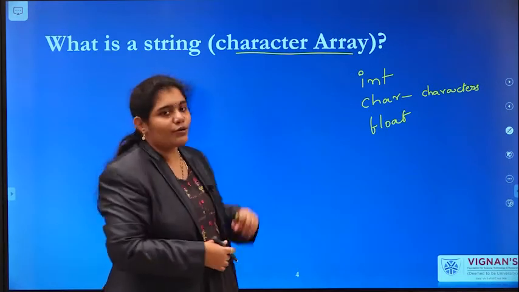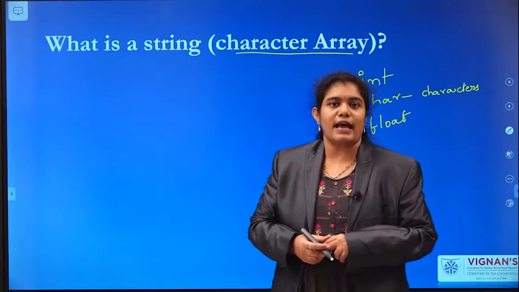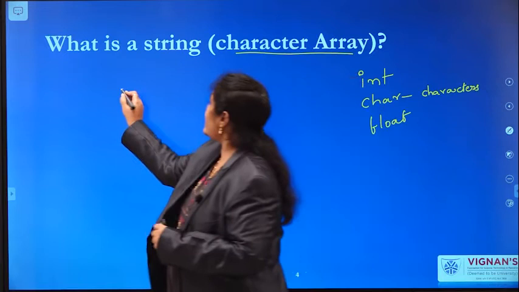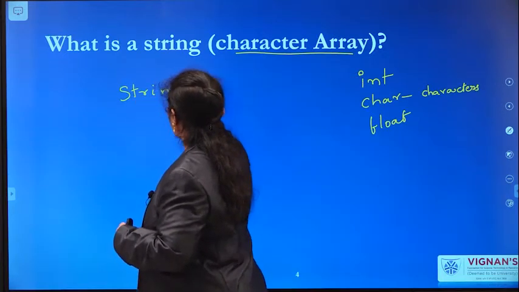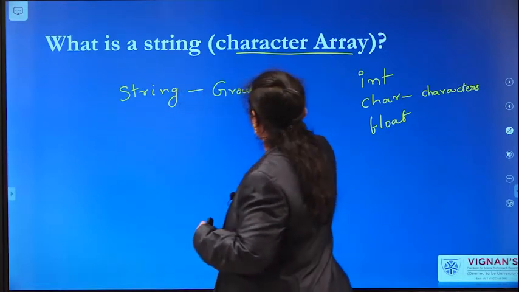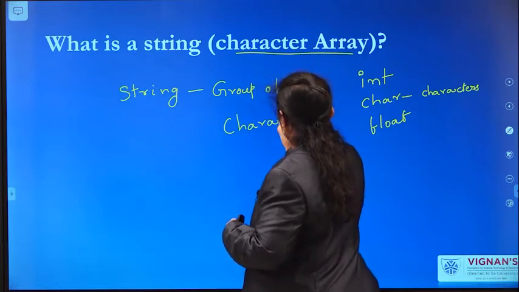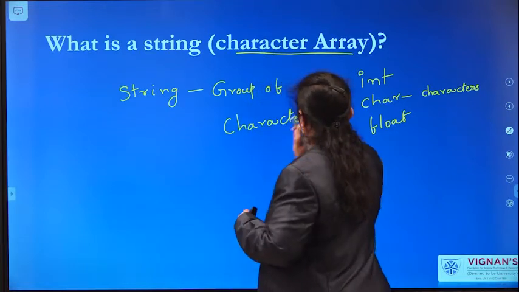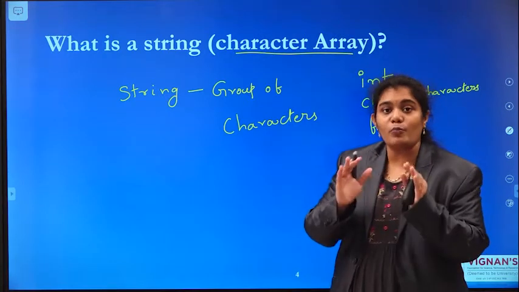So now we want to discuss what a string is. A string is nothing but a character array. That means a string is a collection, or a group, of characters.